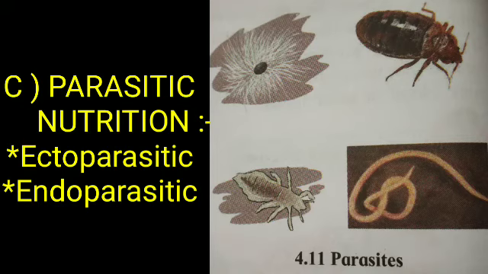Parasites are mainly of two types, ectoparasites and endoparasites. Ectoparasitic nutrition. In this type, the parasites are seen living on the body surface of the host and obtaining food by sucking the blood or blood juices. Example, louse, bedbug, tick, etc. Endoparasitic nutrition. In this type, the parasites live inside the body of a host. They consume the ready-made digested food from the host. Example, tapeworm and roundworm.